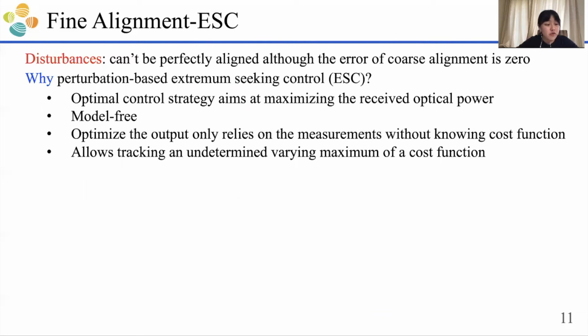The reason why we choose to use ESC control is because it is an optimal control strategy, which in our case aims at maximizing the received optical power. And it's a model-free control. We don't need to develop a complicated model of the system. And it can optimize the output relying only on the measurements. No need to know the cost function, and it allows us to track an undetermined varying maximum of the cost function.